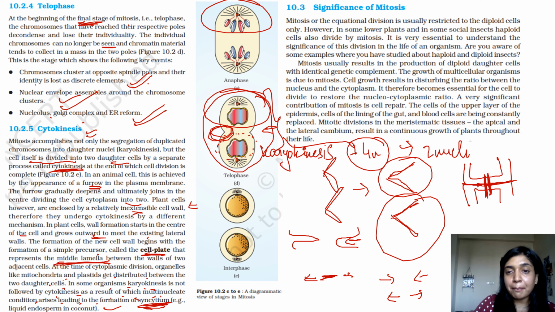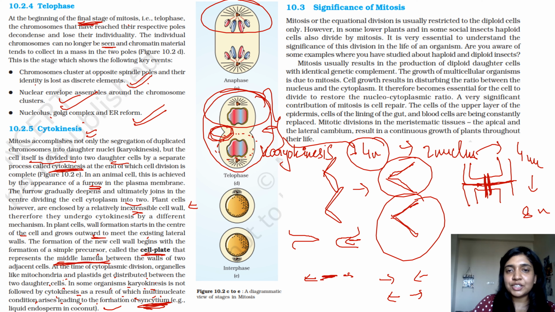So now it is a binucleate stage. Now, if this big cell again undergoes replication but does not undergo proper cytoplasmic division, that is cytokinesis, these two nuclei will become 4 nuclei and then 8 nuclei and so on. So it will become a multinucleate cell.